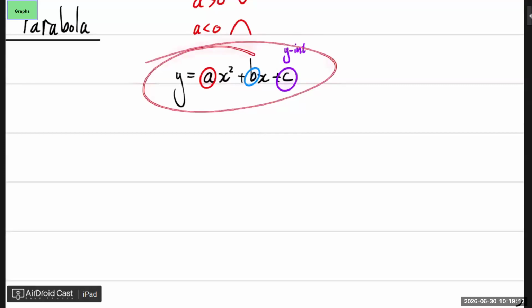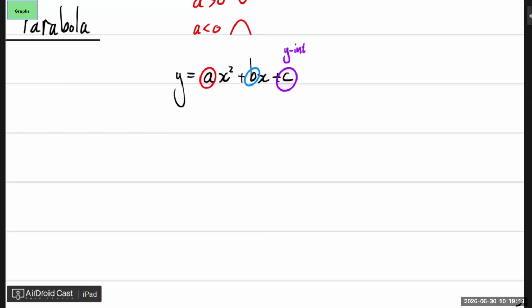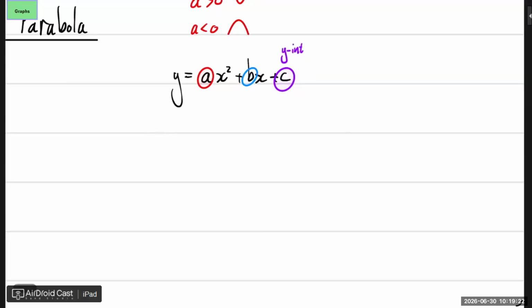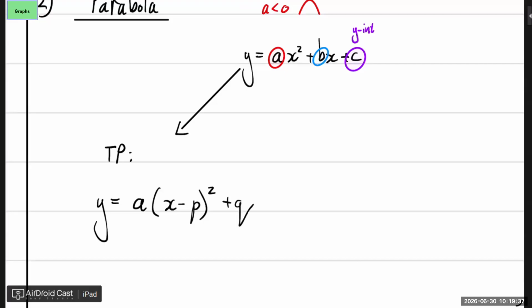And this shape is not complete. So I need to convert this into something that I can quickly have a look at and I know exactly, oh, this is how it looks. One of them being the following. We can say it's the turning point formula. Turning point formula is the same thing. It's just now a(x minus p) squared plus q.